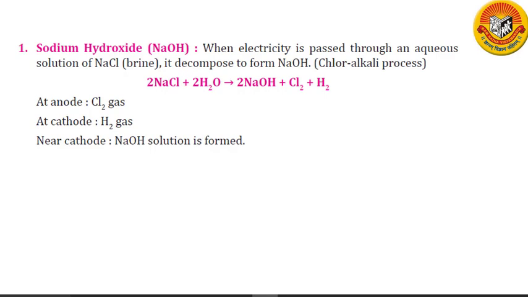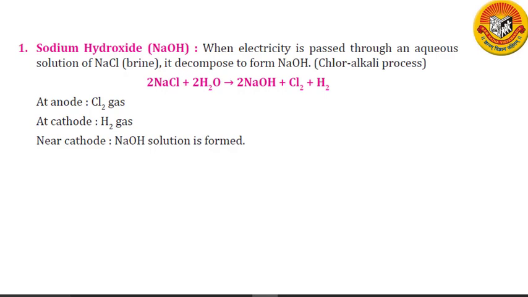Let us see the uses of chlorine. Chlorine is used to sterilize drinking water and the water in swimming pools. This is because chlorine is a disinfectant. Chlorine is used in the production of bleaching powder. Chlorine is used in the production of hydrochloric acid. Chlorine is used for making plastics such as polyvinyl chloride, that is PVC, pesticides, chloroform, carbon tetrachloride, paints, and dyestuffs. Chlorine is also used for making solvents for dry cleaning.